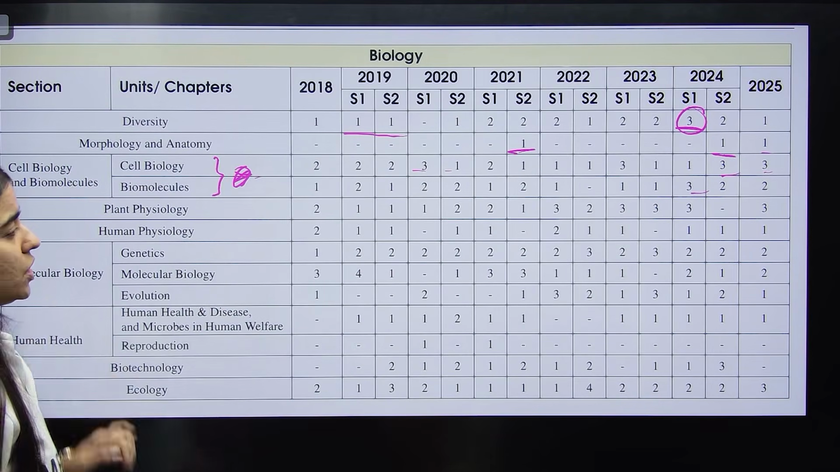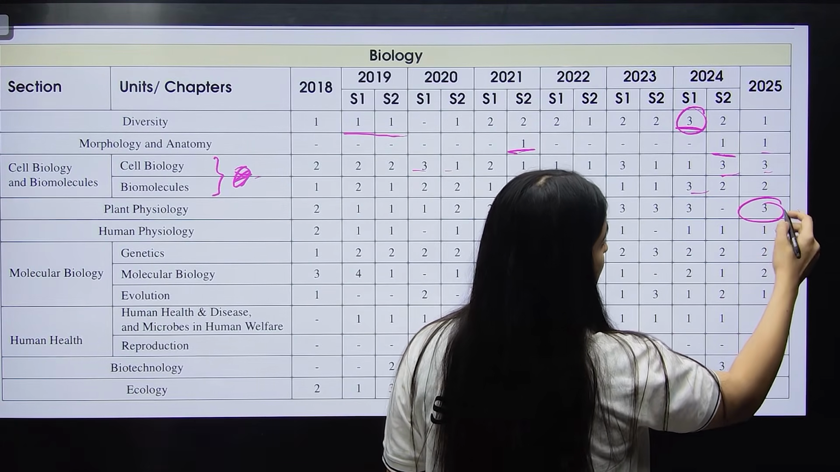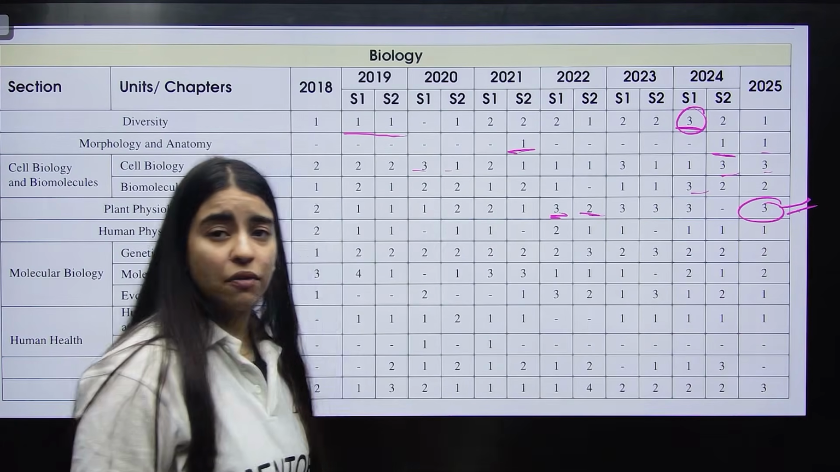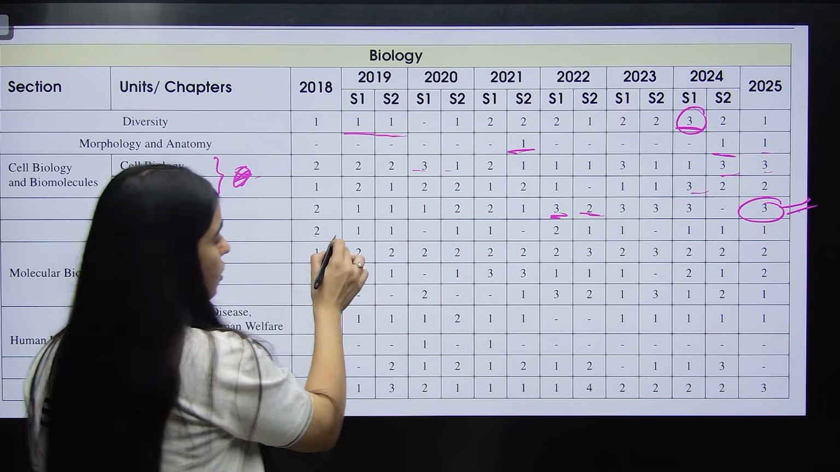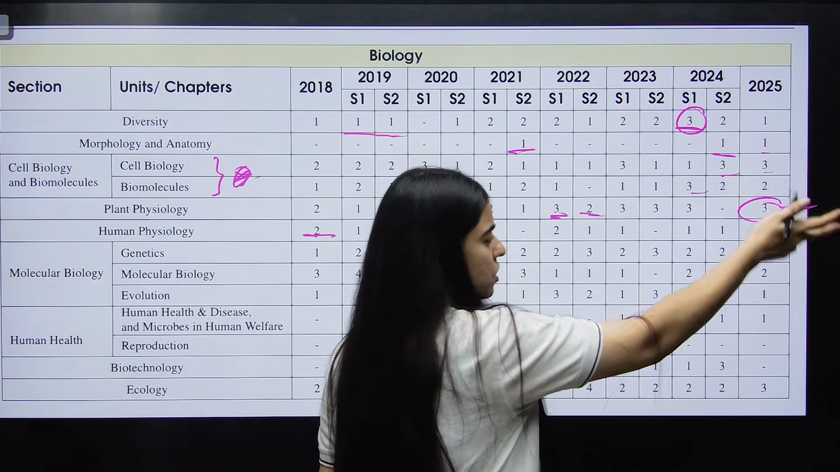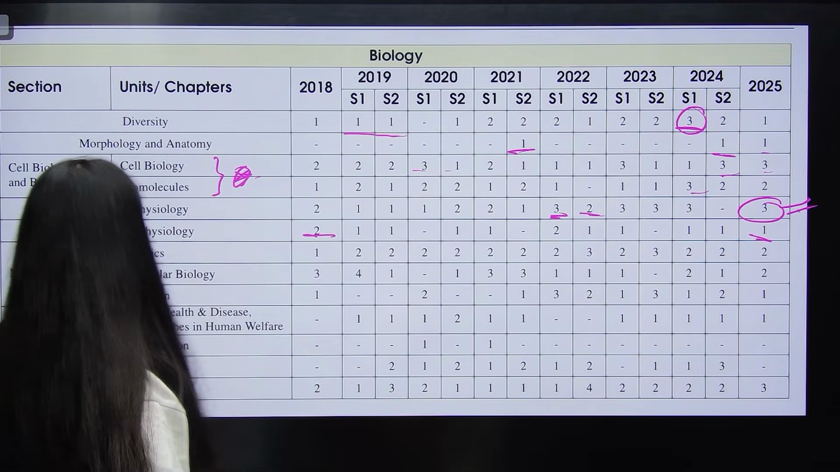Now plant physiology, again there are 2 to 3 questions that have been asked. In 2025 they asked 3 questions from plant physiology itself. And human physiology, you have at least 1 or 2 questions being asked. So almost every year you have at least 1 question that comes from your human physiology.